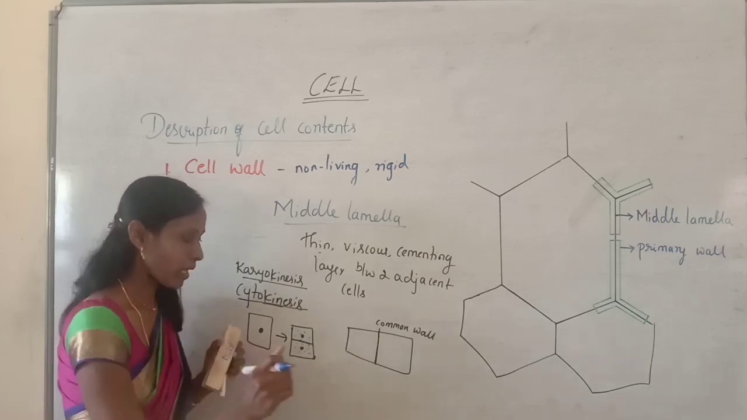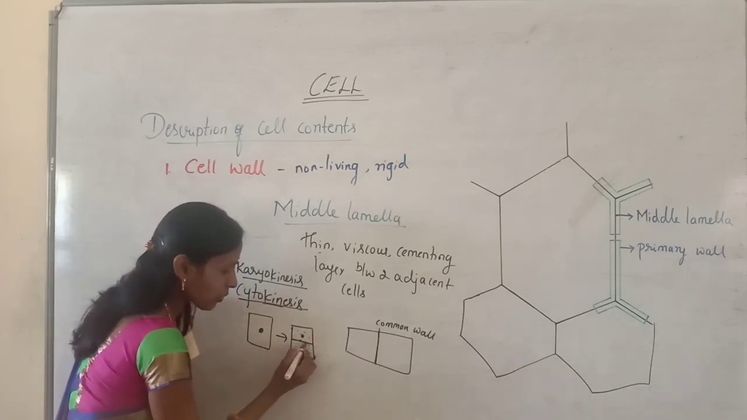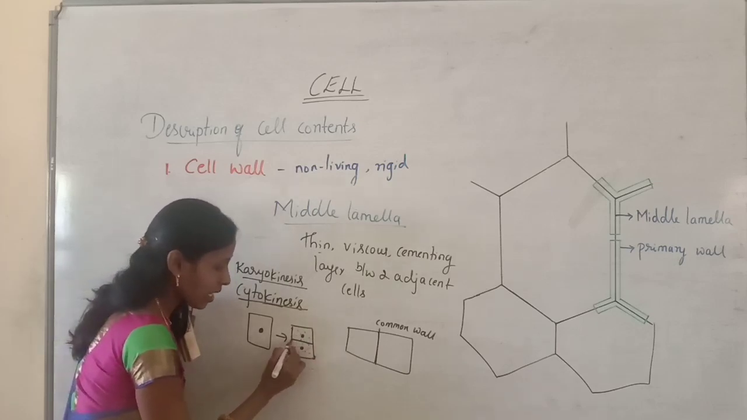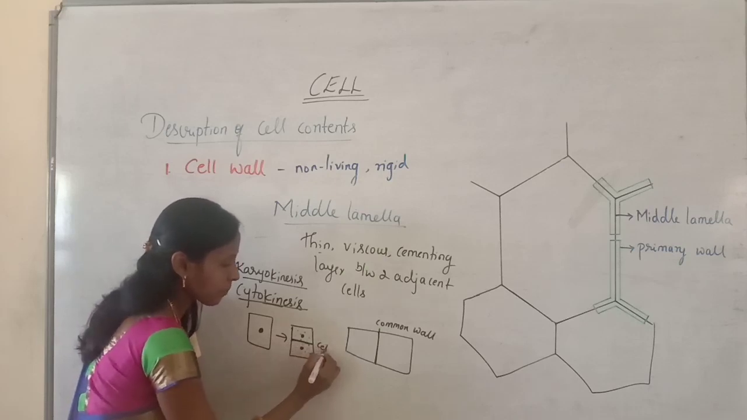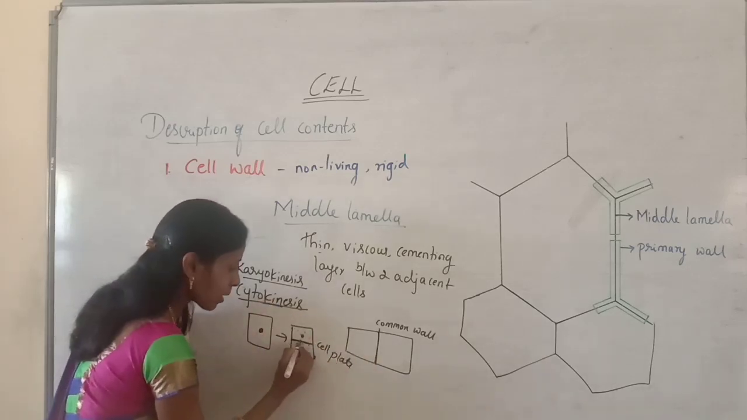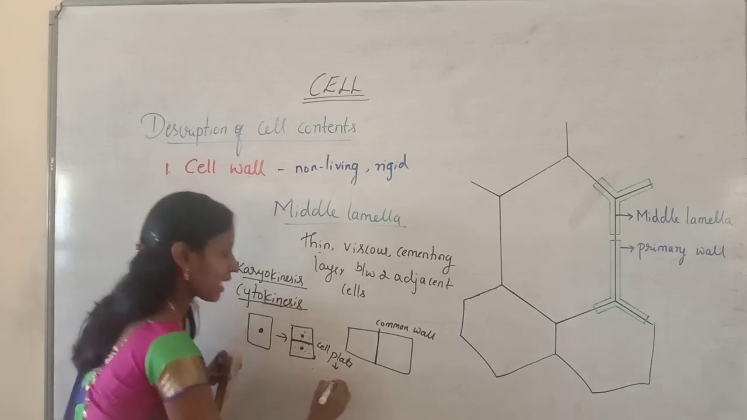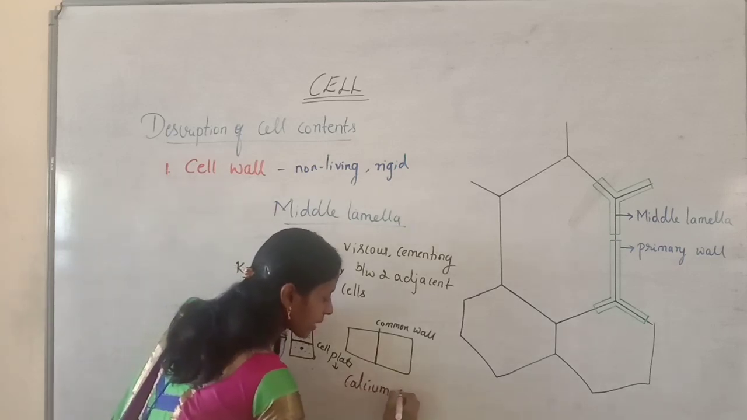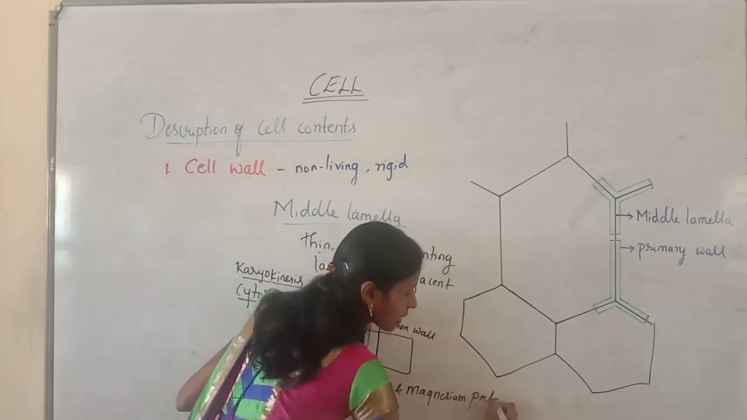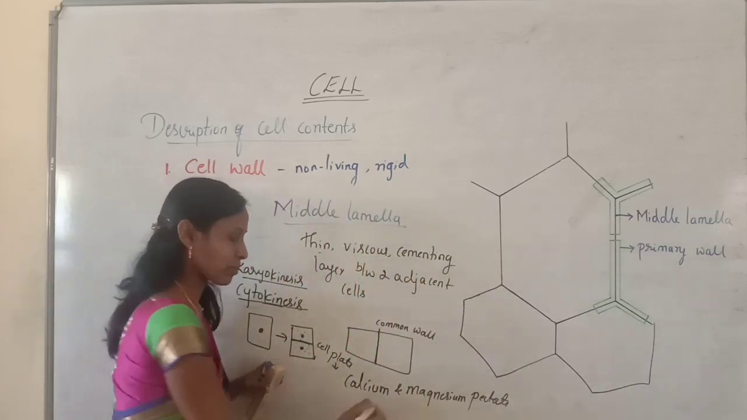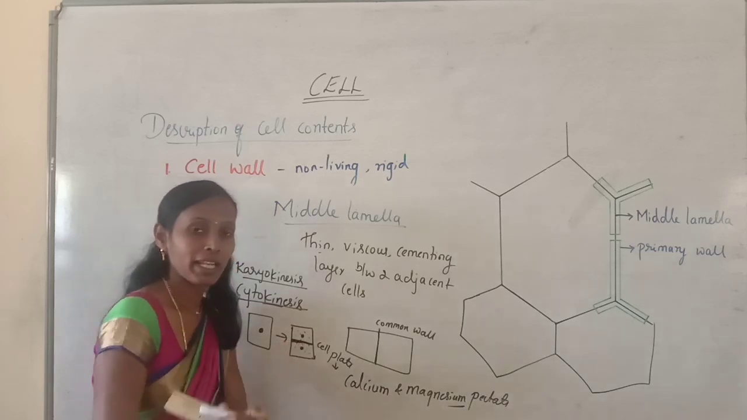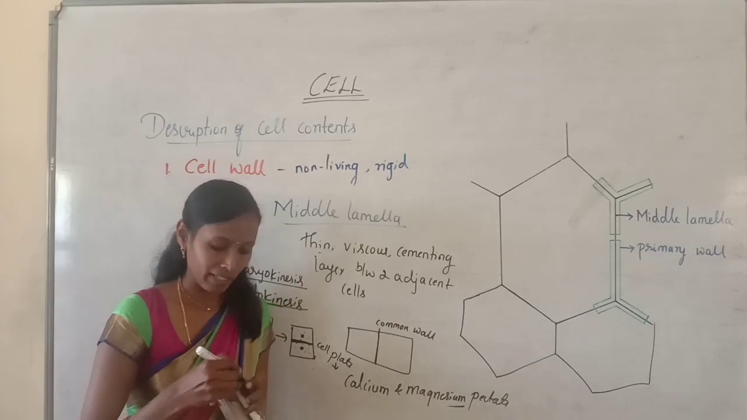But here, in order to divide the cytoplasm, after the nucleus is divided, there will be a formation of cell plate. This cell plate is accumulated with calcium and magnesium pectate. If it is accumulated with calcium and magnesium pectate, now this is called the middle lamella. So that middle lamella is the first formed layer at the time of cytokinesis.